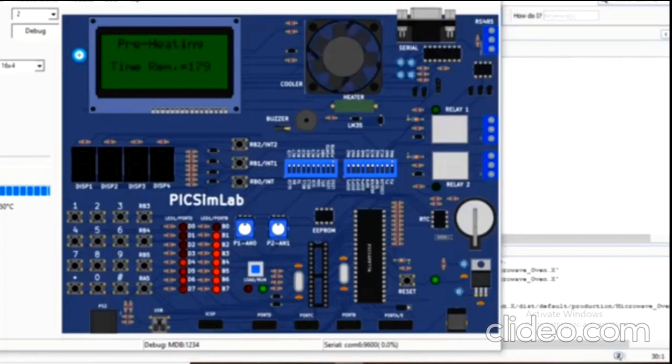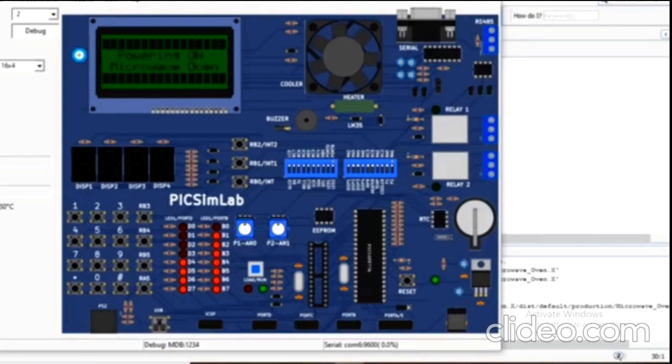You can reset from here. If you mistakenly press the preheating mode, you can reset it from here. Again the power on screen will be generated and you can give the command.